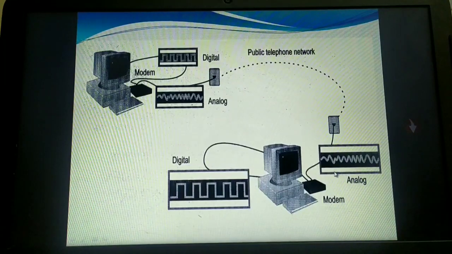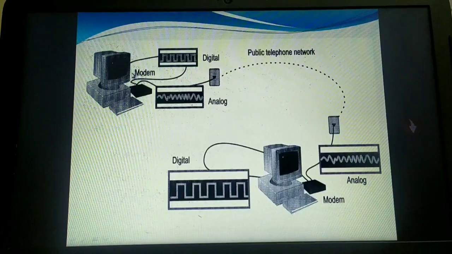So in order to solve this problem, we have a networking device known as the modem. This modem stands for modulator and demodulator. You can also say modulation and demodulation. Now let us understand what exactly modulation is. Your computer system is communicating in digital form. Converting these digital signals into analog form is called modulation. So we need a modulator as a device.